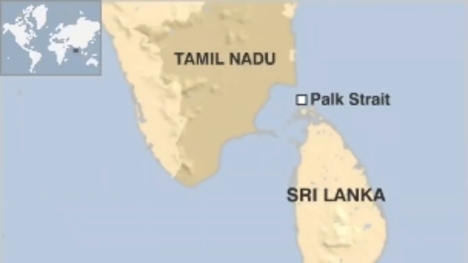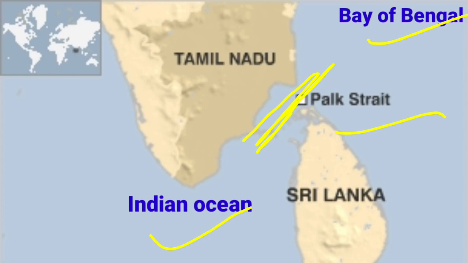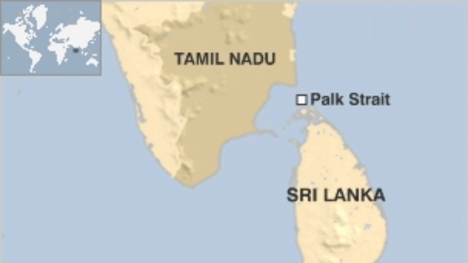Now observe this picture, children. This is the example of Palk Strait. Here the Indian Ocean and here the Bay of Bengal. Now these two, a sea and an ocean, are joined with the help of a passage, which is known as Palk Strait.